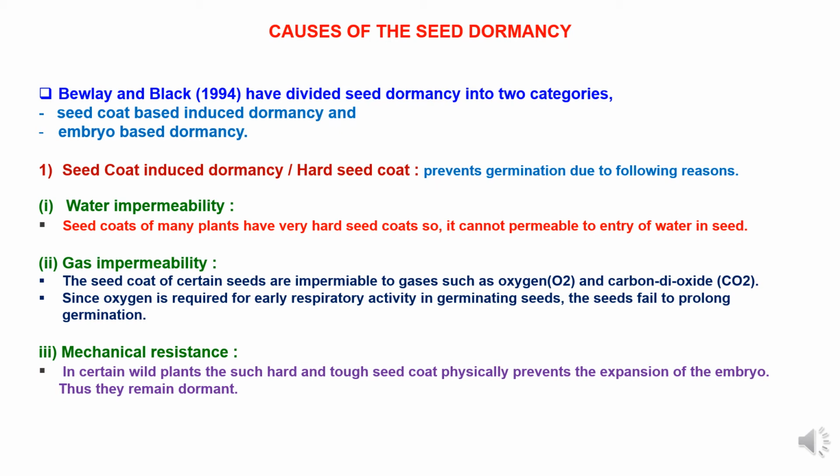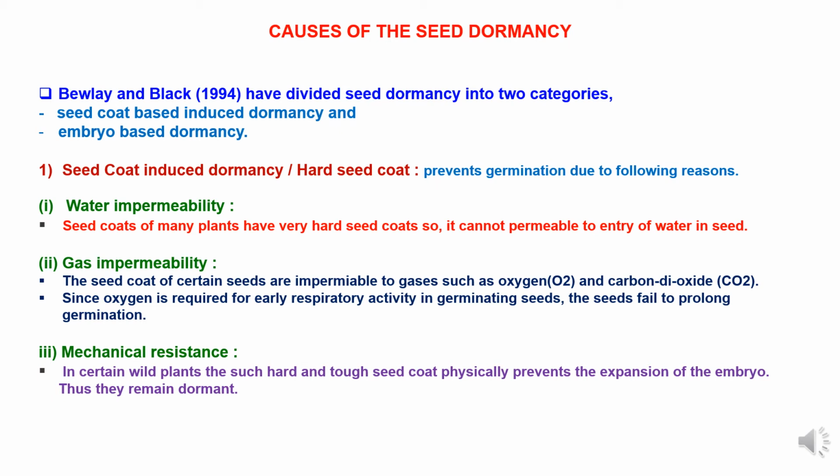where the seed coats of many plants belonging to families Leguminosae, Chenopodiaceae, Malvaceae, Convolvulaceae, Solanaceae, and Nymphaeaceae, etc., have very hard seed coats, so they are not permeable to the entry of water into the seeds. Now, second is gas impermeability. The seed coats of certain seeds are impermeable to gases such as oxygen and carbon dioxide.